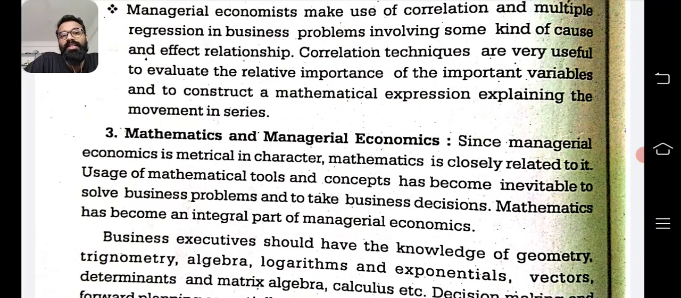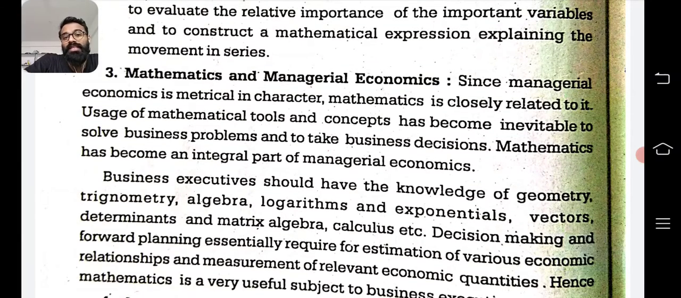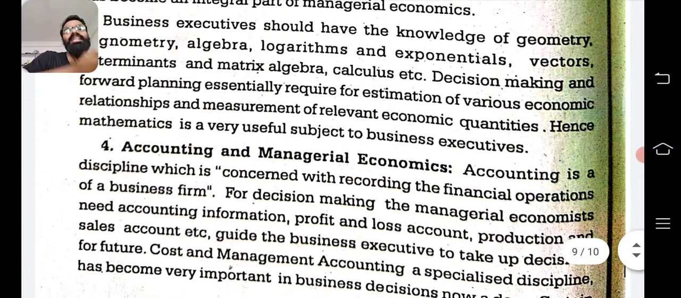Since managerial economics is metric in character, mathematics is a closely related subject. Usage of mathematical tools and concepts has become inevitable to solve problems and take business decisions. Mathematics has become an integral part of managerial economics. Mathematics also plays a very important role, like geometry, trigonometry, algebra, logarithms, exponentials, vectors, determinants, matrix algebra. All these are used in managerial economics at higher levels. You need not study all the things that are used, but knowing that they are used is enough for the time being.